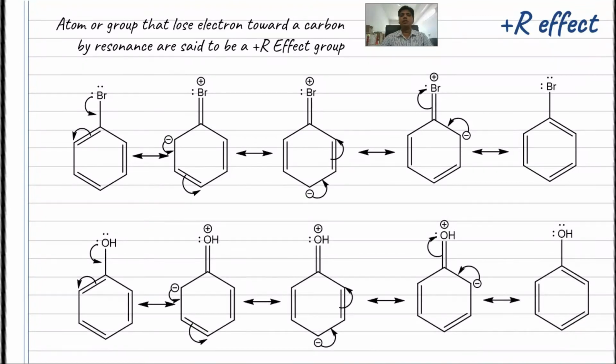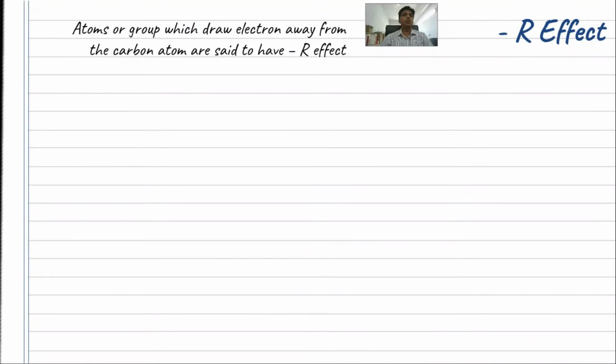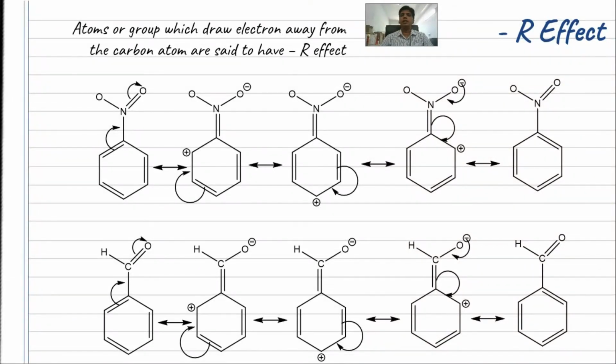Here in OH, oxygen has a lone pair which offers the electrons towards the carbon to give a resonating structure of these benzene rings. So Br and OH are the groups or atoms that lose the electron and have a plus R effect. In the same way, such atoms or groups which withdraw the electrons from the carbon atom are said to have a minus R effect. Now let us take the example of NO2 and CHO. Here NO2 is withdrawing the electrons from the carbon atom, giving rise to this resonating structure. Thus NO2 will be considered as a minus R effect group.